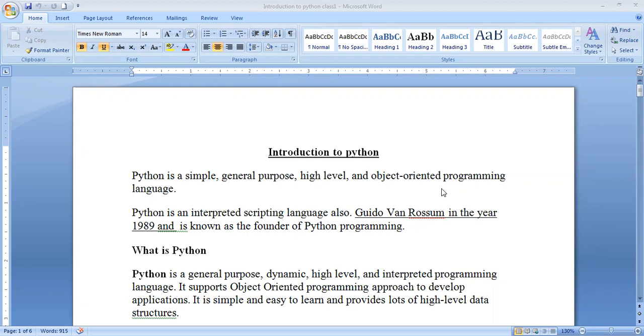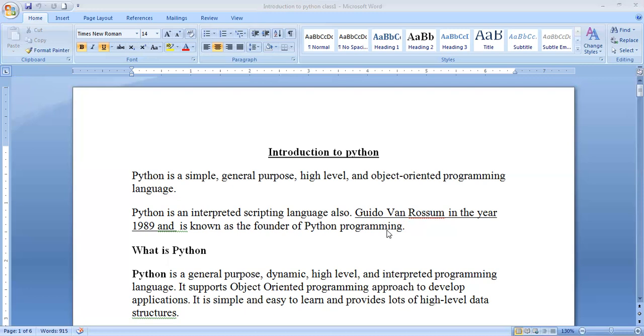And Python is an interpreted scripting language. Why is it called a scripting language? Because it supports JavaScripts. A number of scripts are provided, and the Python language is written in English. Python was developed by Guido van Rossum in the year 1989. This is very important to remember: Guido van Rossum, 1989. He is known as the founder of Python programming. So Python was developed in the late 1980s and it was written in a scripting language, nothing but simple English.